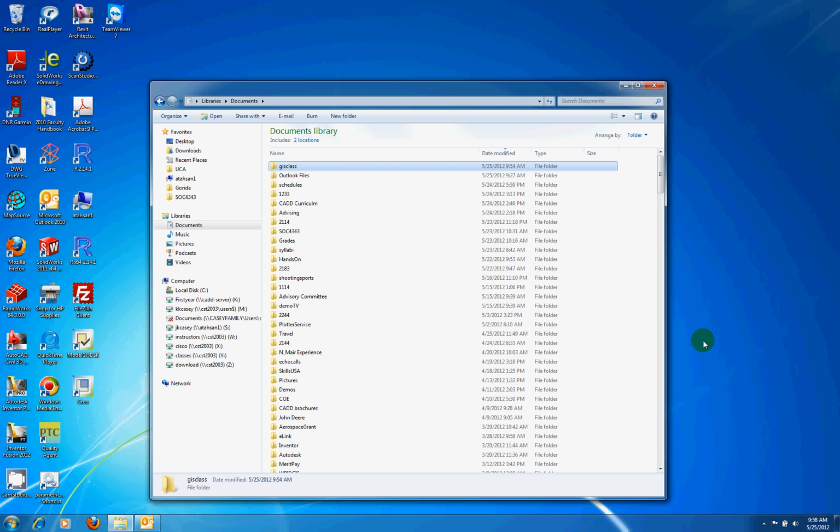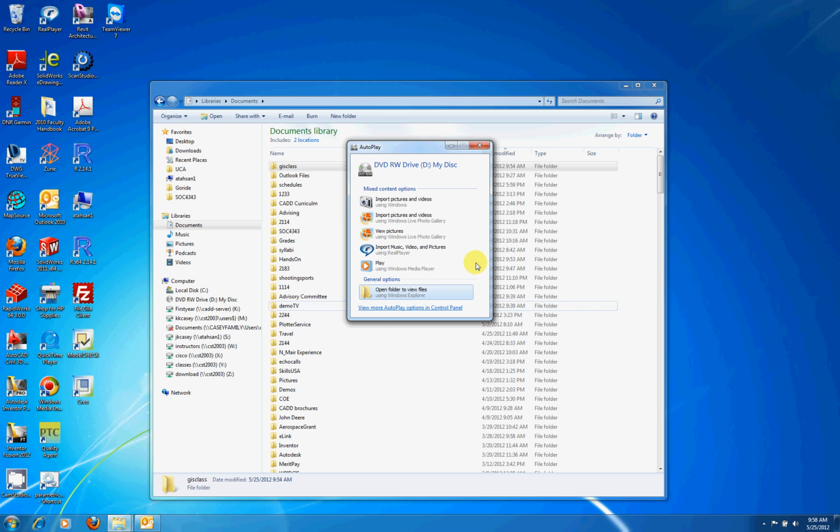After creating your GIS class folder, the next thing that you're going to want to do is extract your tutorial data. Take the CD from the back of your textbook and install it into your CD-ROM. Typically, the autoplay feature comes on board, and what we want to do in this case is open folders to view files.